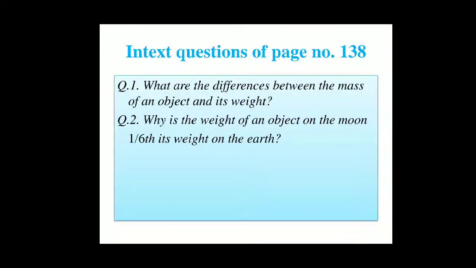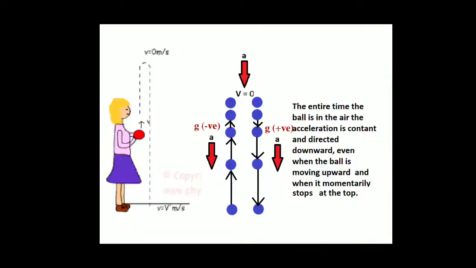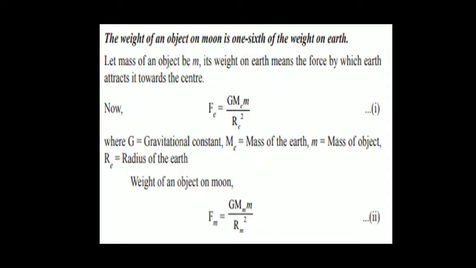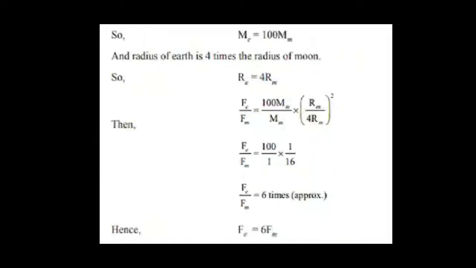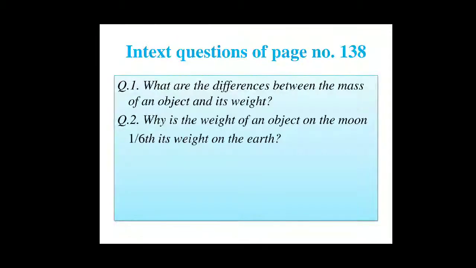But beta, if this question is in 3 marks, then you have to write that derivation which we have discussed in this topic. Okay, so keep it in mind what questions have been asked and what answer you have to write.